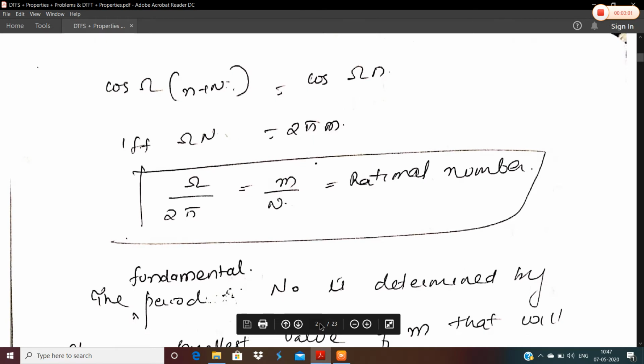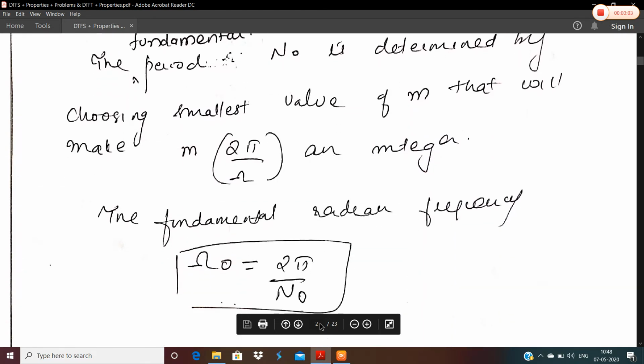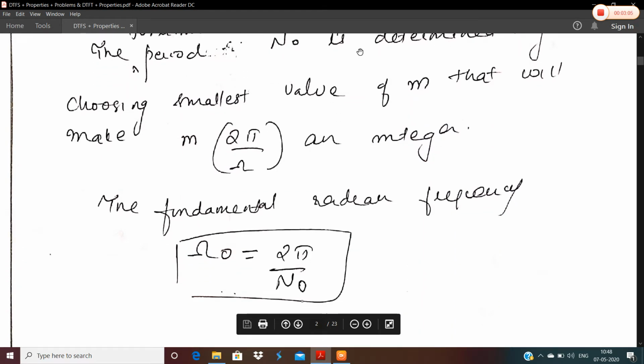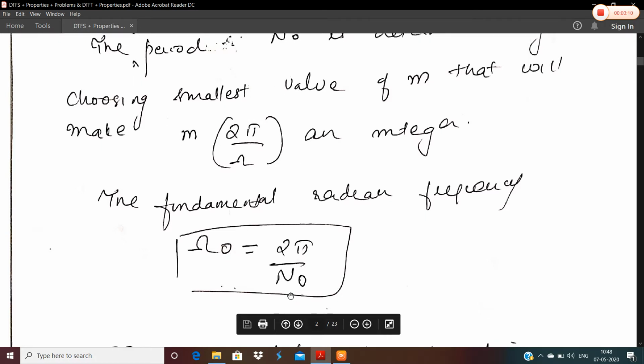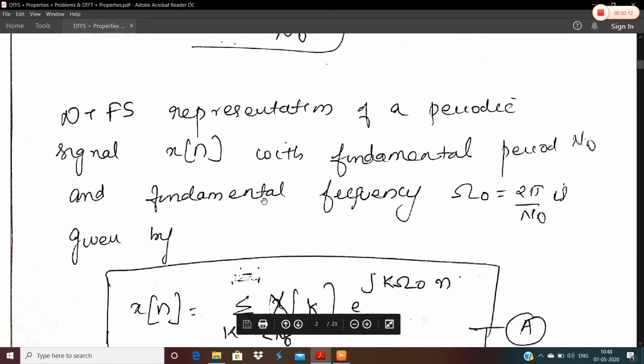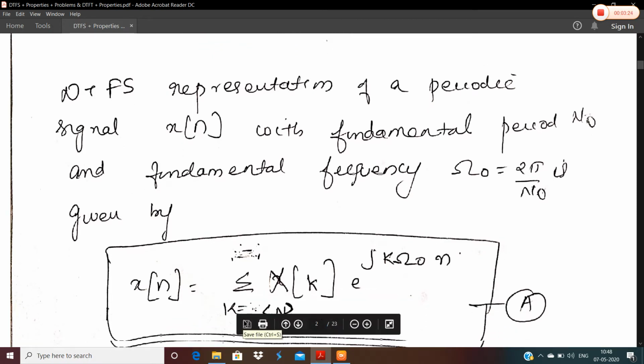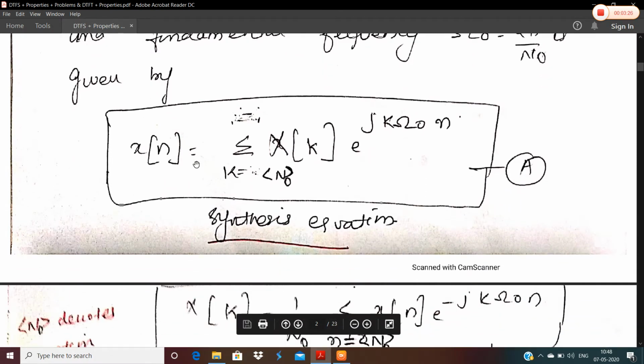And we know that this is what is being written over here. That is, we will compute N naught by this particular formula and we will compute omega naught by 2 pi by N naught. And the DTFS representation of a periodic signal x of n with fundamental period N naught and a fundamental frequency of omega naught, which is equal to 2 pi by N naught, is given by 2 equations. We have a synthesis equation that will give you the value of x of n, and that is given by, as it is discrete, we will use the summation over here.